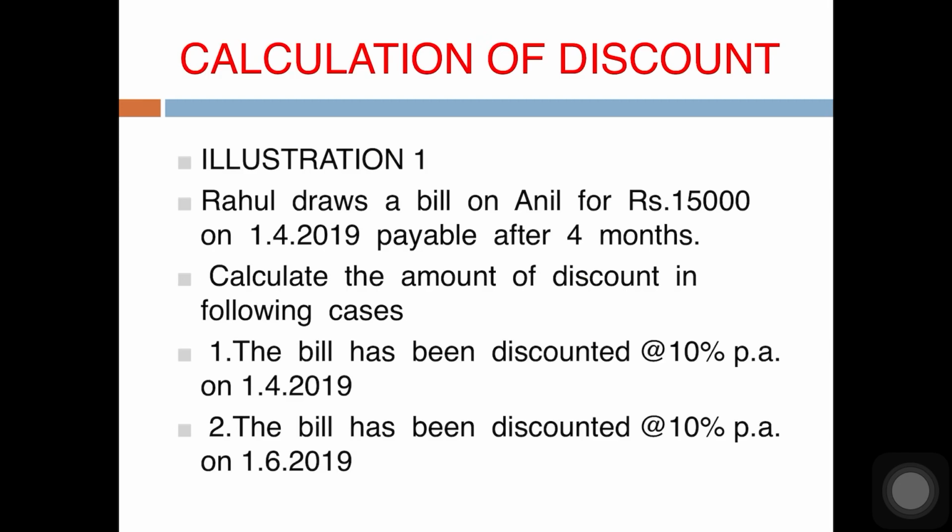So when the bill is drawn on 1/4, that is 1st April, and it is discounted on the same date, what is the unexpired period? Full 4 months. And when the bill is discounted on 1/6, that is 1st of June, the unexpired period is only 2 months, because 2 months have already passed. April, May, this is 1st of June. Are you getting it? So let us see how to solve it.